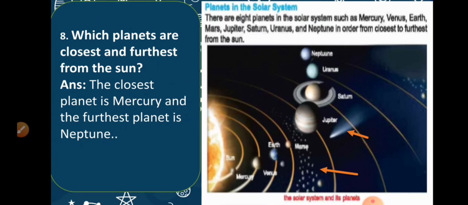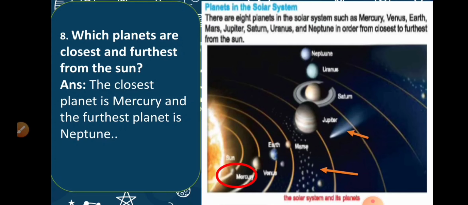So the next question. Which planets are the closest and the farthest planets from the sun? Closest means which one is very near to the sun, and the nearest planet is Mercury.